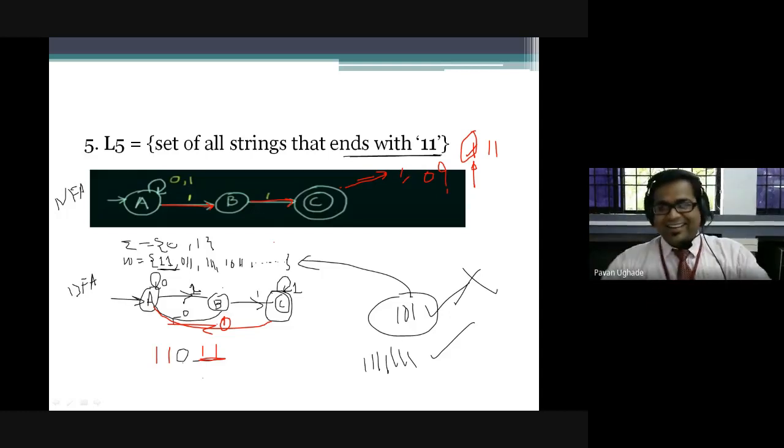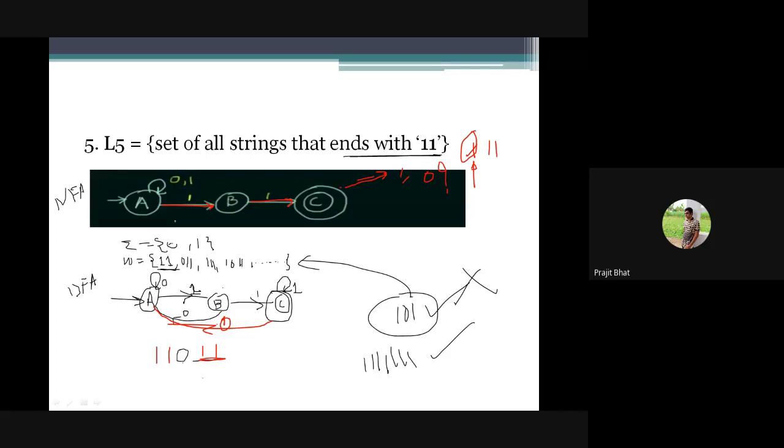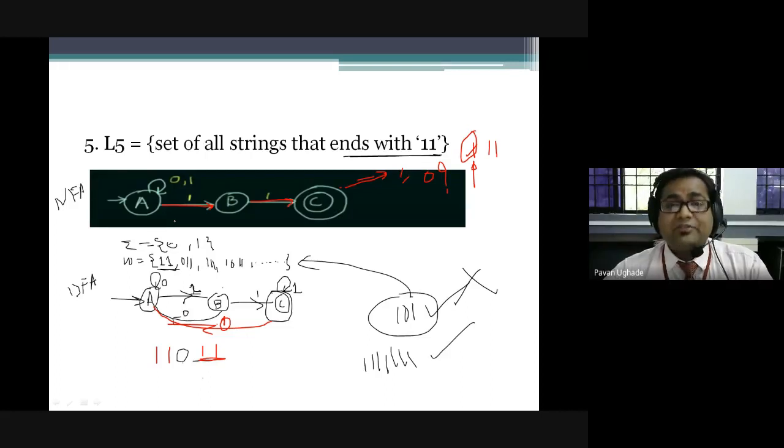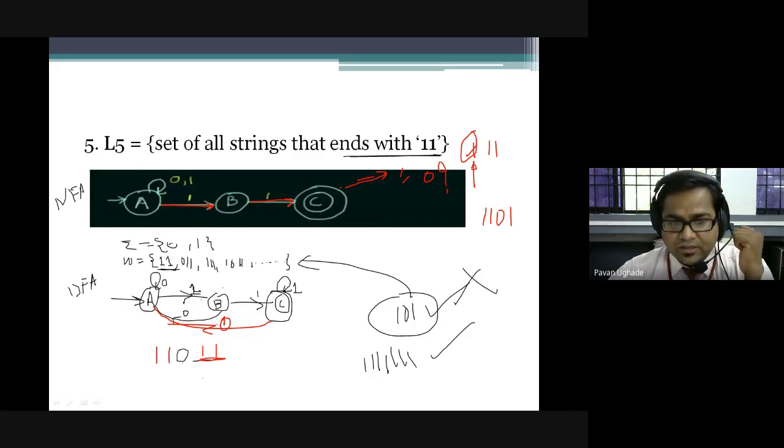People are in a dilemma. See, I'll tell you the answer: DFA will be faster, because it is deterministic. You need not think which path you have to follow. When I'm considering this NFA, if I have given you the path, say 1101, what happens? Here we have the direct path: 1, then 0, then 1. It will reject. But in the NFA, over 1101, A, now here 1.